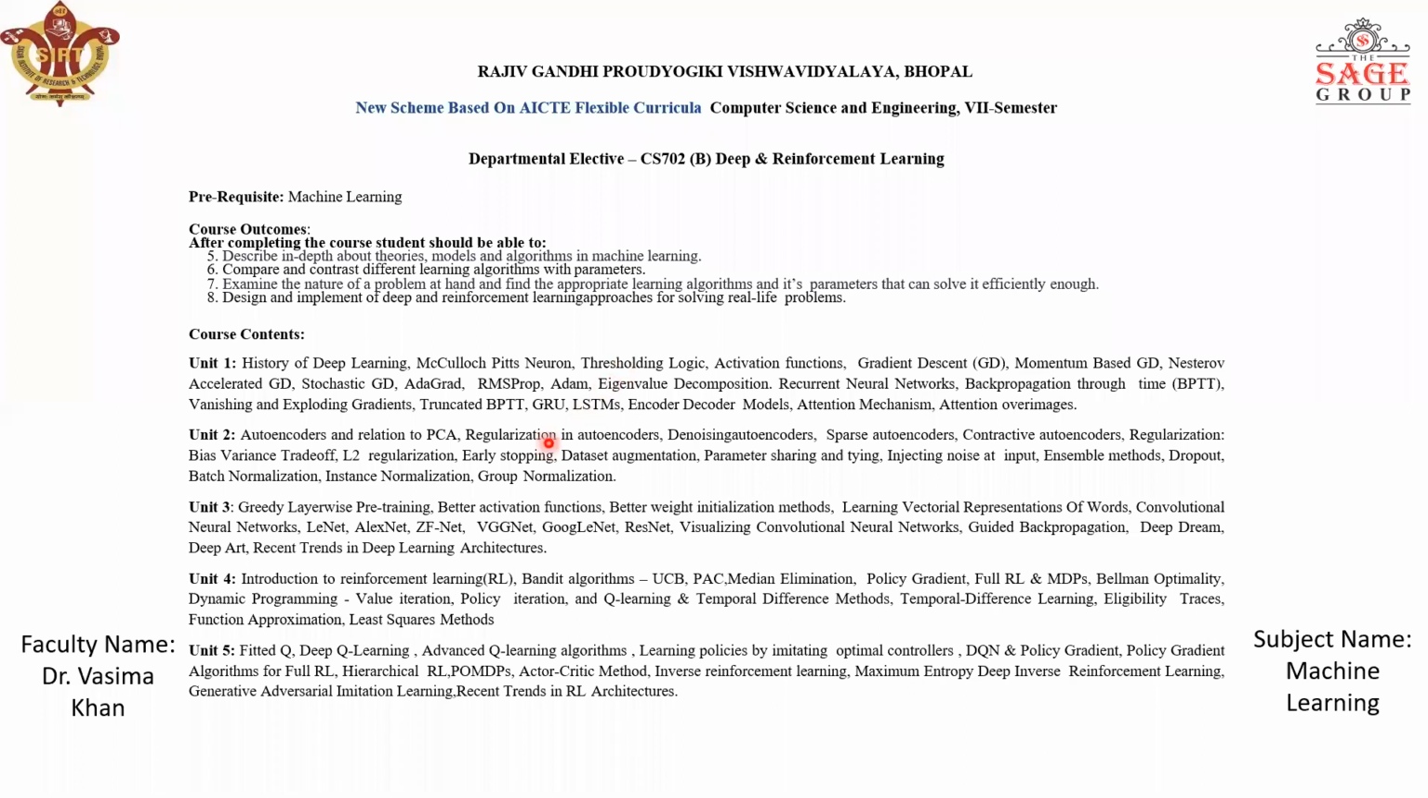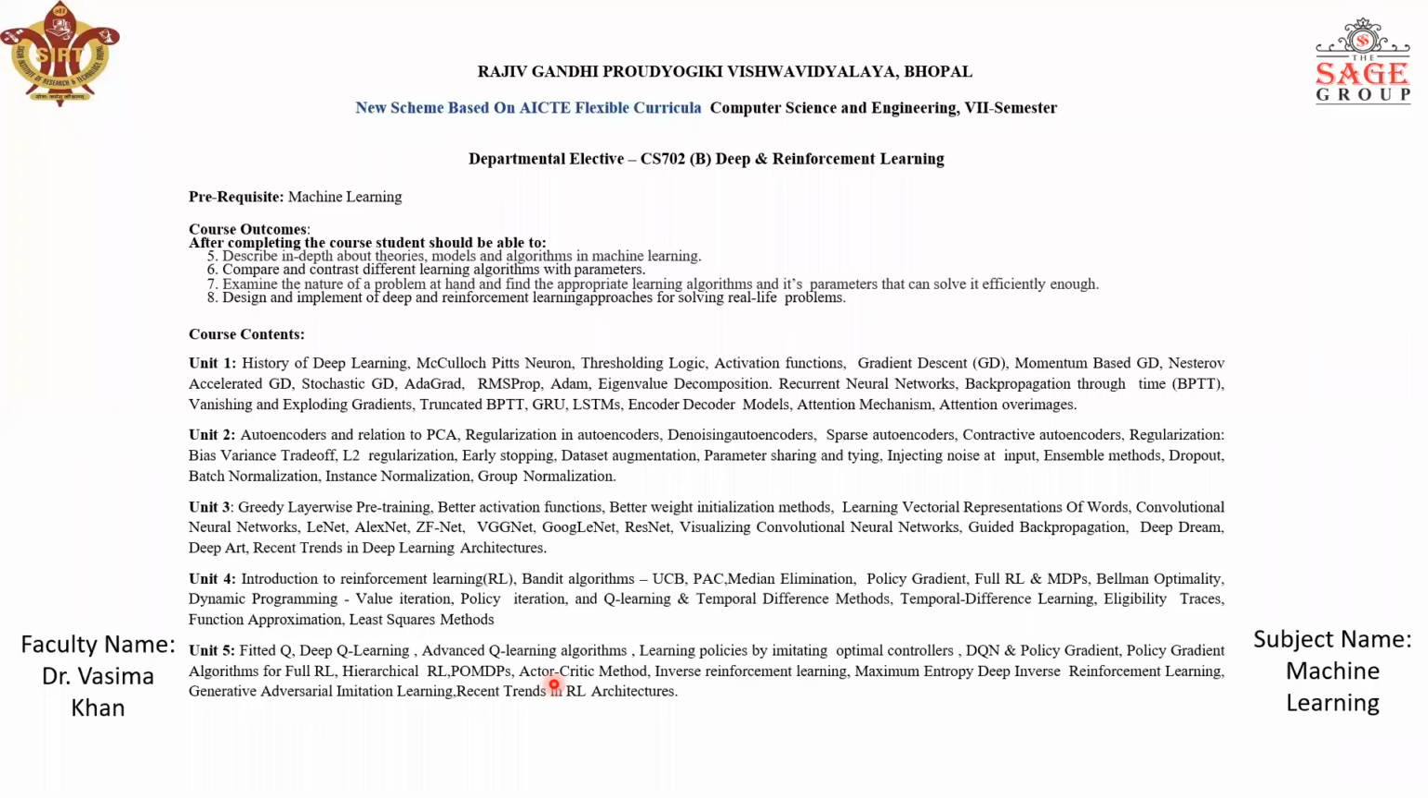The second unit contains the main topic of autoencoder and all the things around that particular topic. Then the third one has several different topics, but the main topic in unit 3 is the convolution neural network. You must have a basic idea about convolution neural network, but I'll be taking it in the third unit thoroughly. The last 2 units, fourth and fifth, are about reinforcement learning.